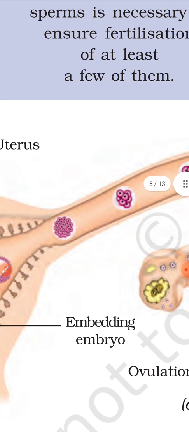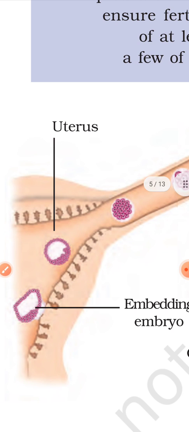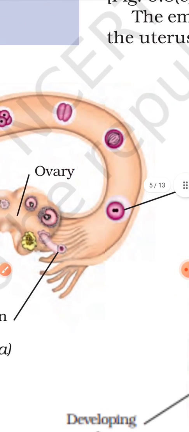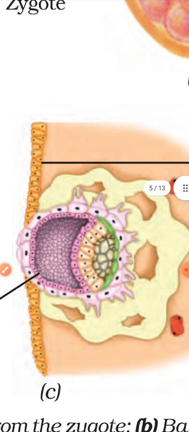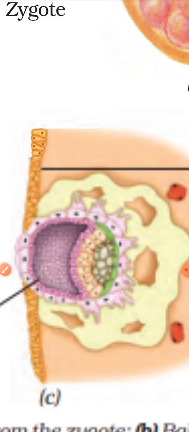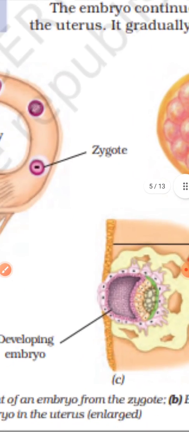So it forms a ball of cells in order to form the embryo. The embryo is formed from these cells. These cells later on undergo the differentiation process and the embryo is produced.